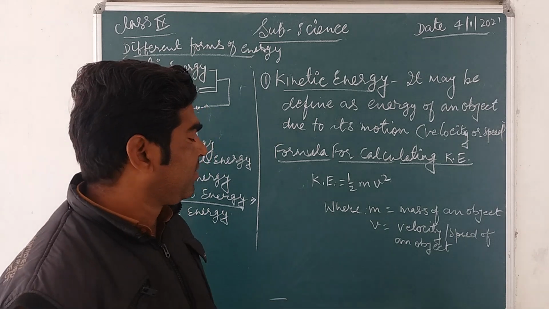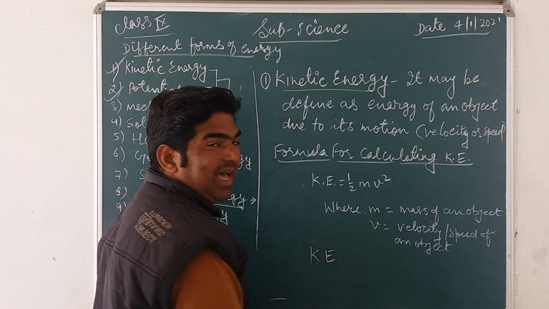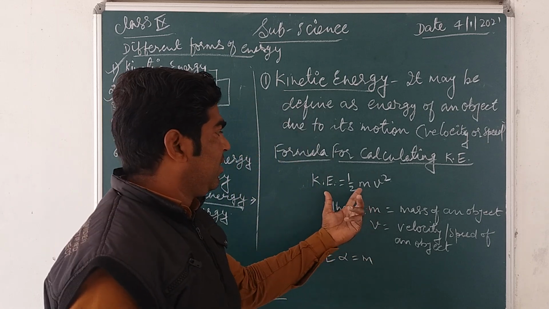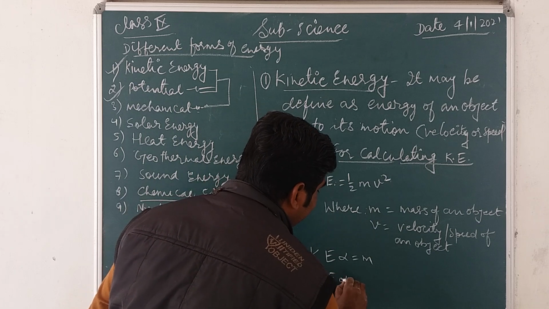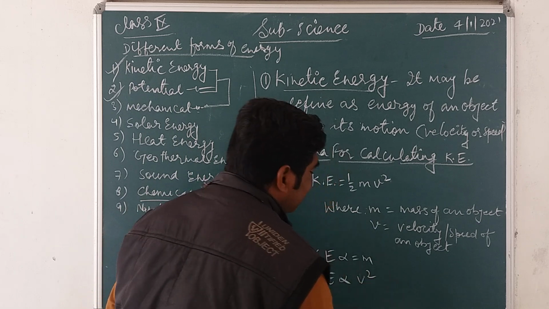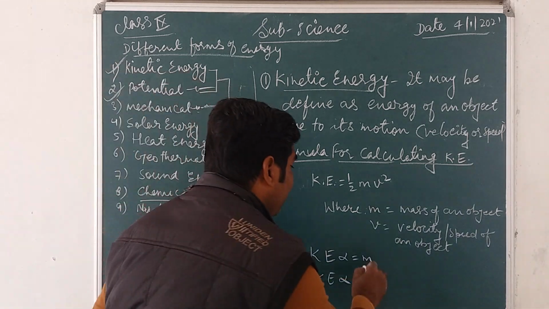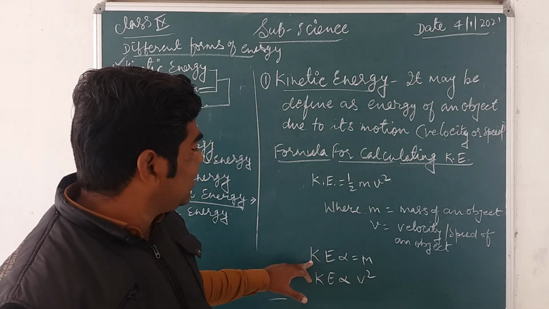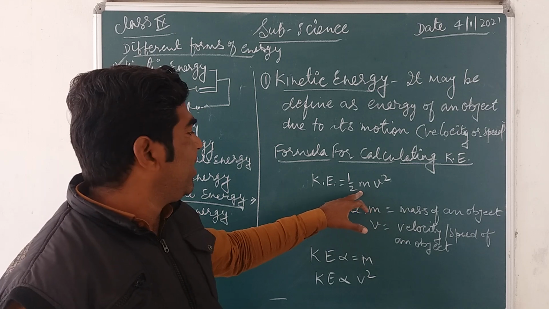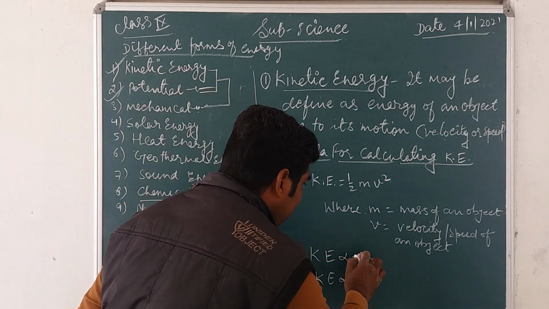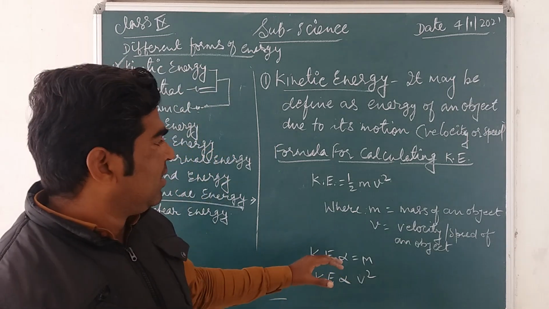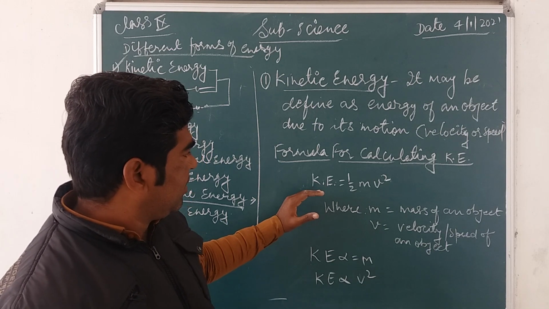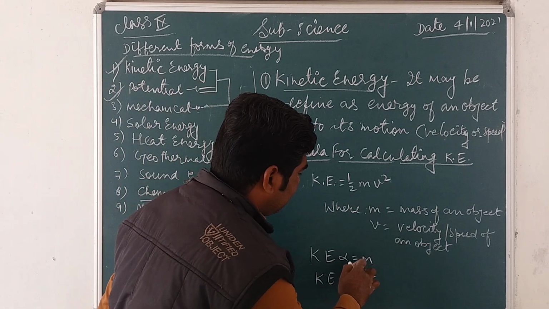So here you can say that this kinetic energy is directly proportional to mass, and it is also directly proportional to the square of velocity. What is the effect of changing this mass and velocity? Kinetic energy is directly dependent on the mass. If we increase the mass of an object, then